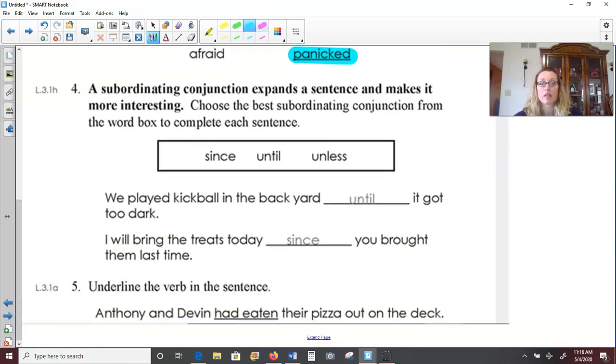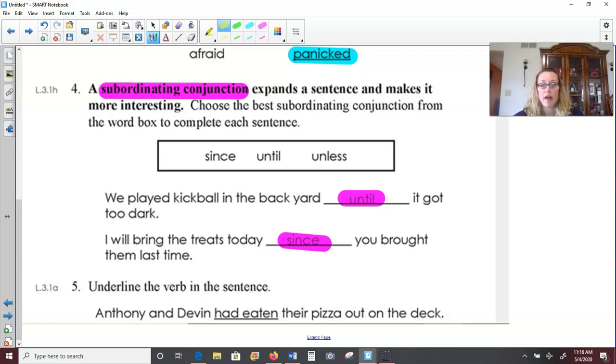Okay, number 4, a subordinating conjunction expands a sentence and makes it more interesting. We did this in another lesson. We're going to use since, until, or unless to fill in our sentences. We played kickball in the backyard, blank, it got too dark. We played kickball in the backyard until it got too dark. I will bring the treats today, blank, you brought them last time. I will bring the treats today since you brought them last time.